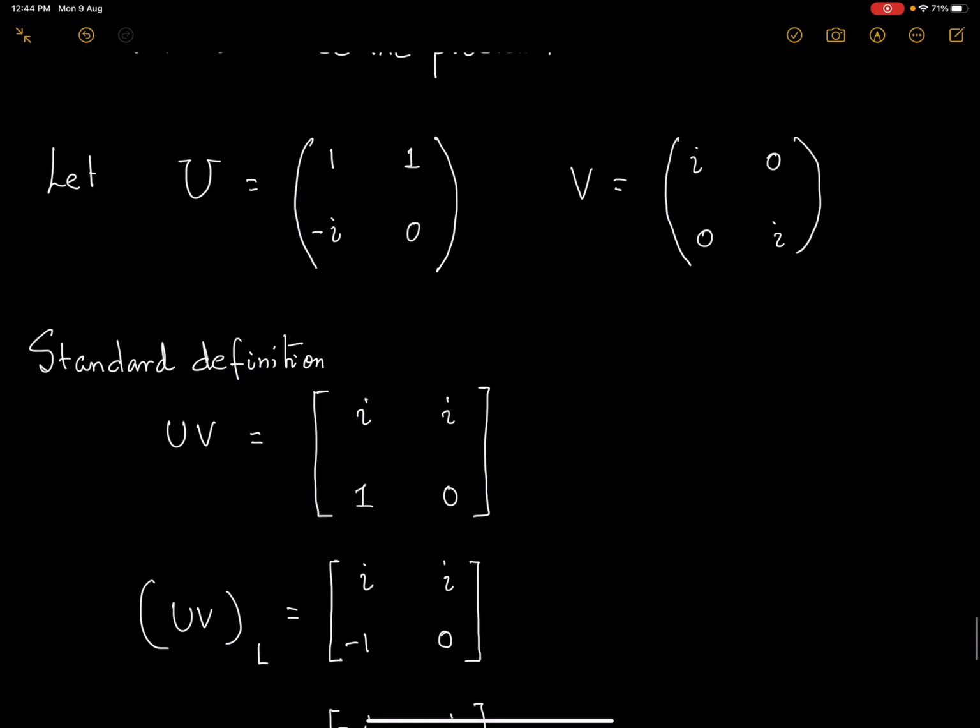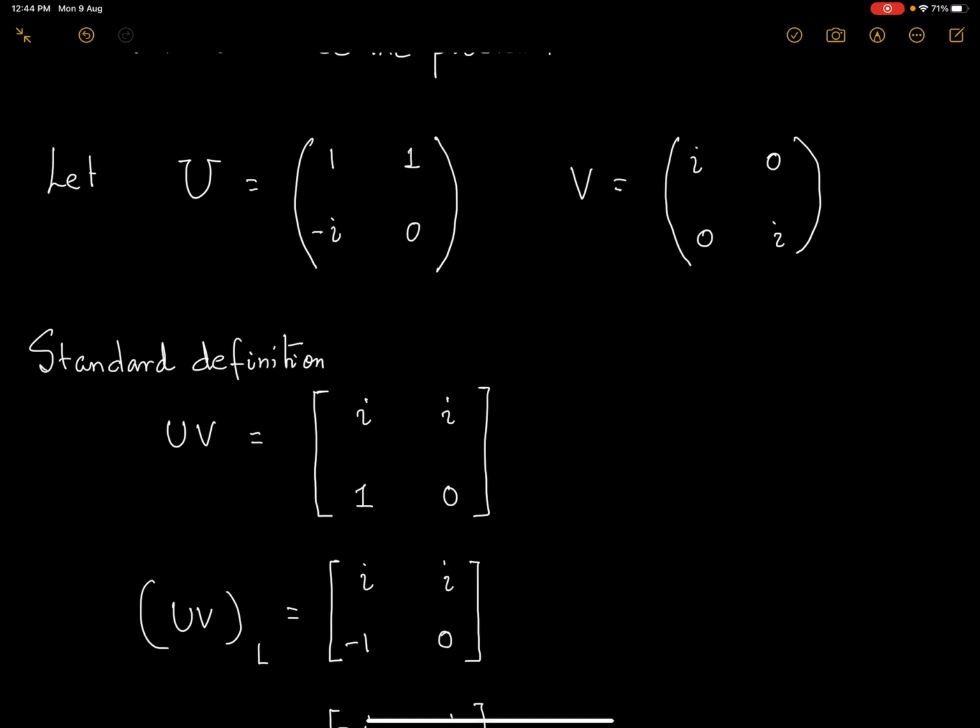Now, instead, suppose I look at this part of the product UV using the left inner product convention. Let us see what happens.